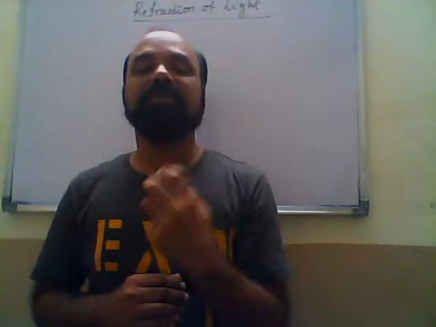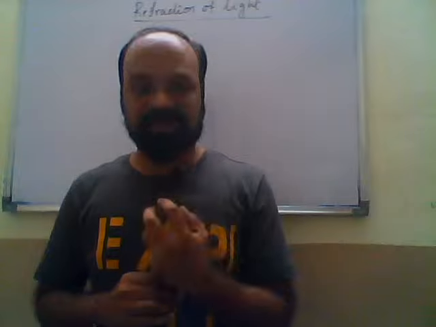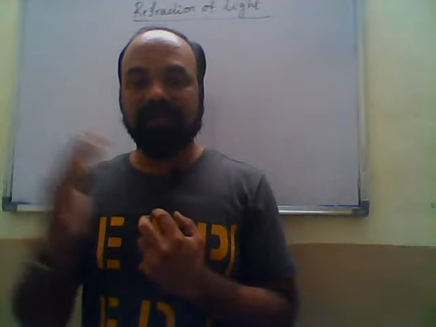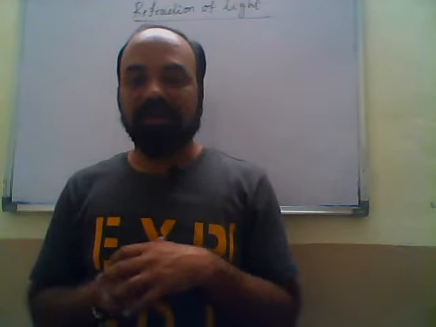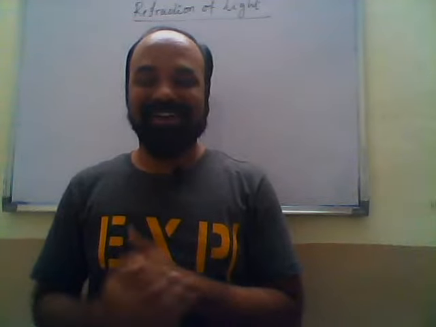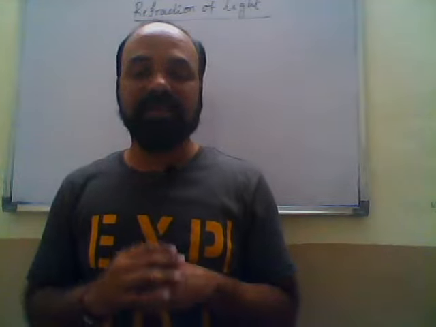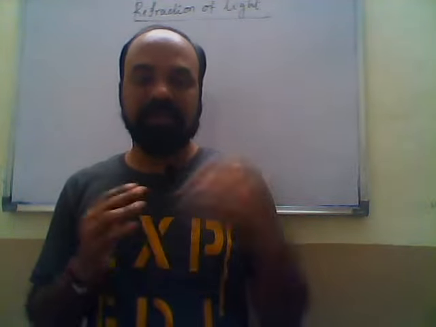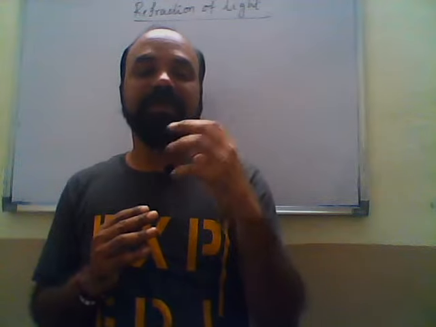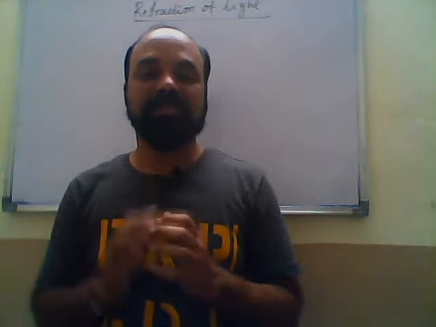Obviously, the speed of light decreases. Because the speed decreases, it deviates slightly from its original path. When going from rarer to denser, the speed decreases, so the ray bends towards the normal.